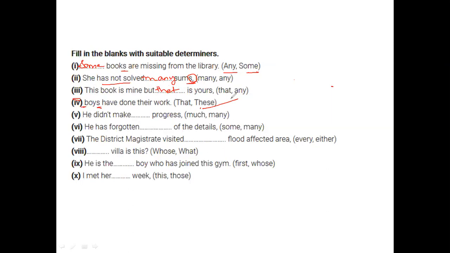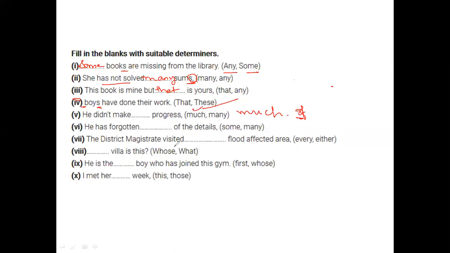Next, he didn't make dash progress. This is catchy. Let's see how many of you guys answer correctly. Okay. Yeah. He didn't make much of a progress. So much. If you see, you can also say much of a progress. So indirectly, it is much. All right. Good. Very good, people. Next.